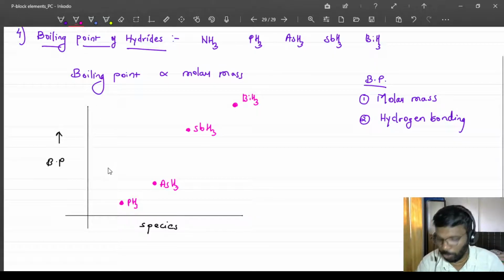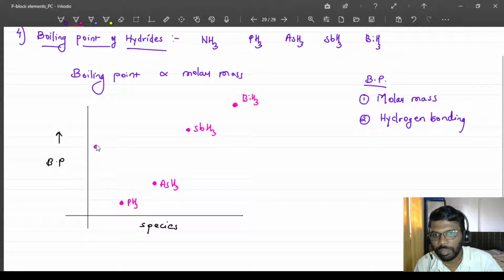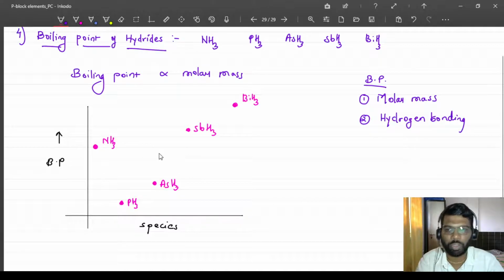Now nitrogen's boiling point is somewhere between antimony hydride and arsenic hydride, according to experimental data. It is higher, but not as high as bismuth hydride and not as high as the hydride of antimony. It is below antimony, but more than phosphine. The reason is that ammonia is forming hydrogen bonding because of the high electronegativity.